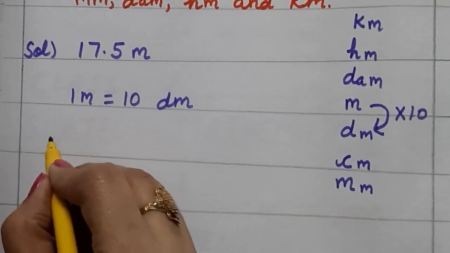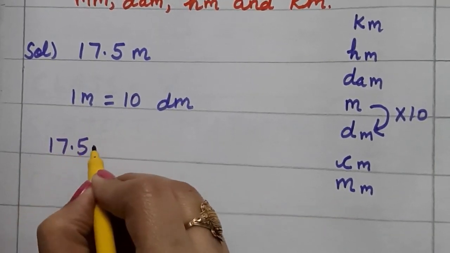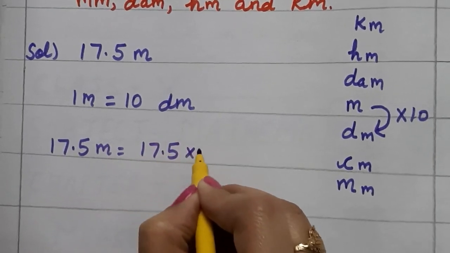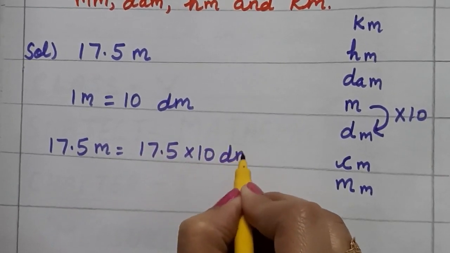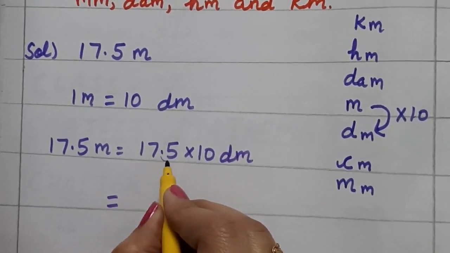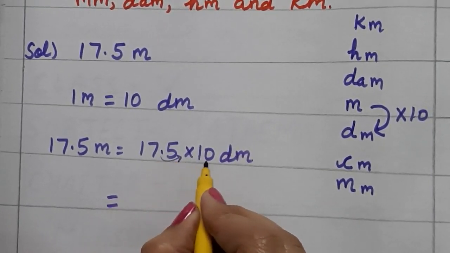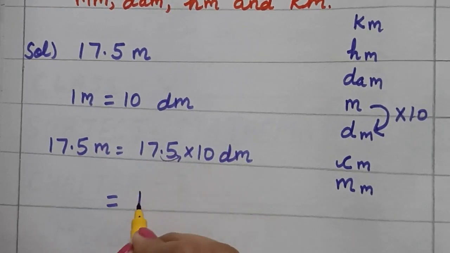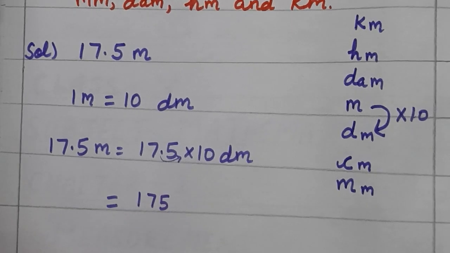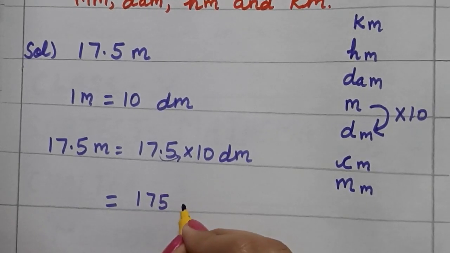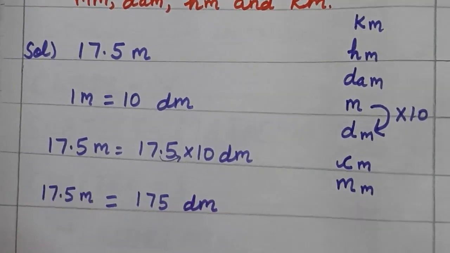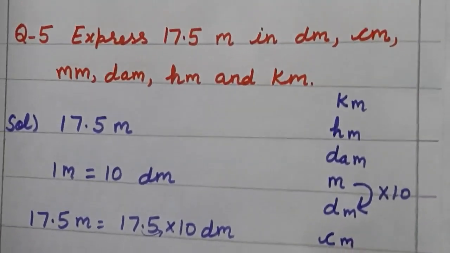Now in place of 1 we will write down 17.5 meter is equal to 17.5 multiplied by 10 decimeter. And it will become, decimal will shift 1 place forward as 1 0 is there in 10. So 175 decimeter.